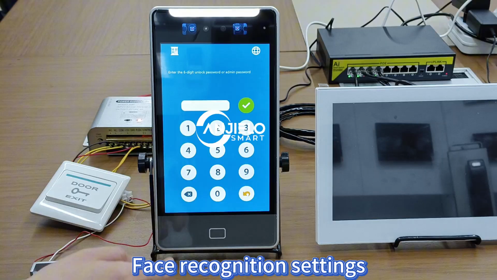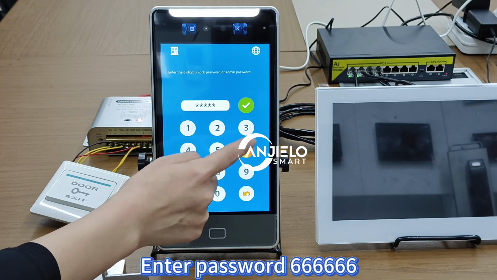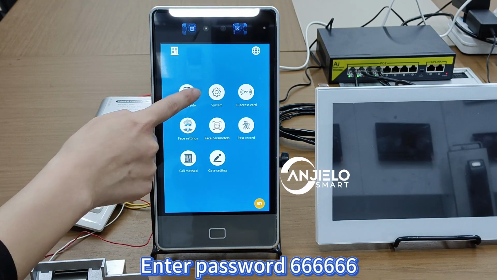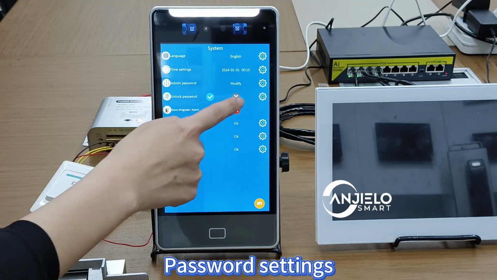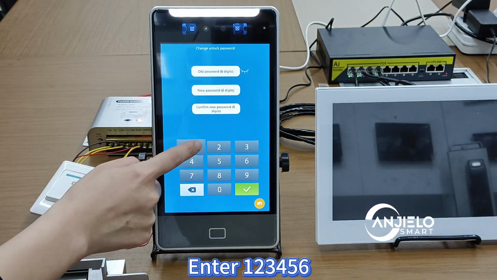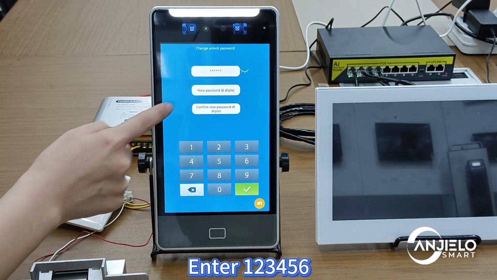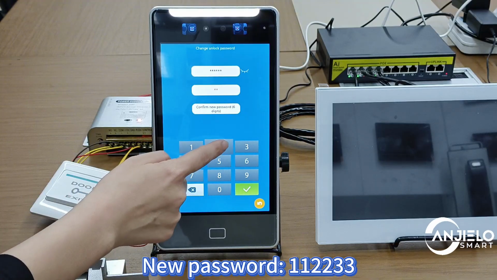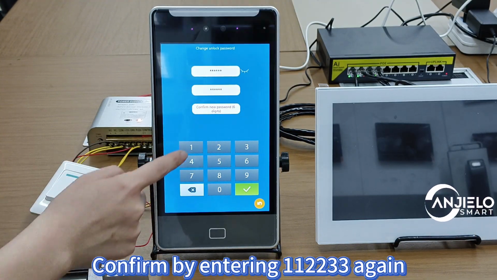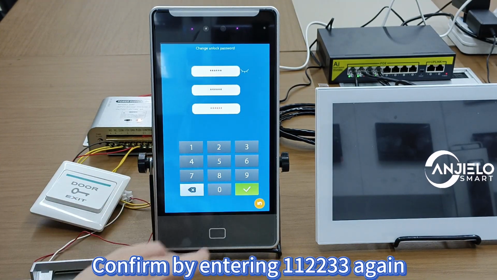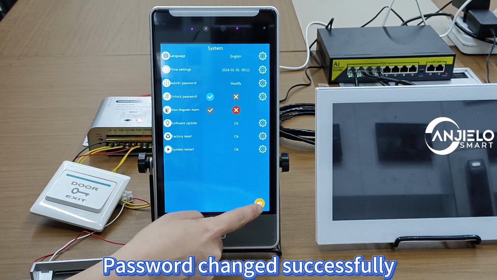Face recognition settings. Enter password 666666. Click to enter the system. Password settings. Enter 123456. New password 112233. Confirm by entering 112233 again. Password changed successfully.